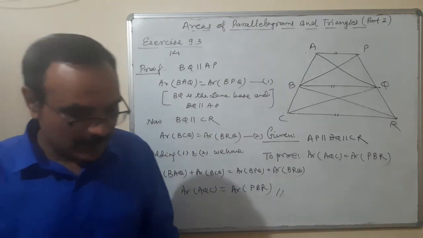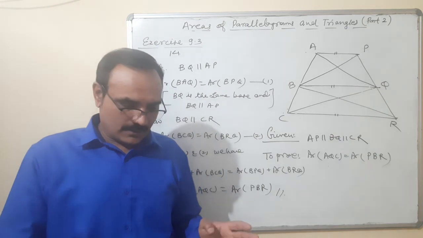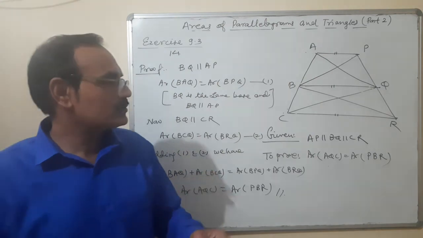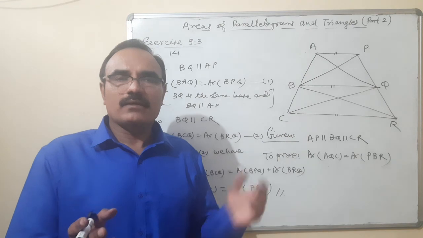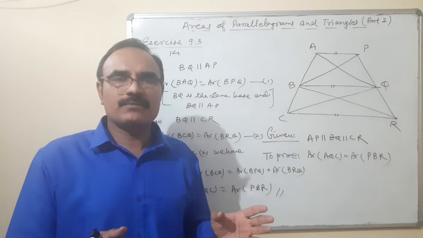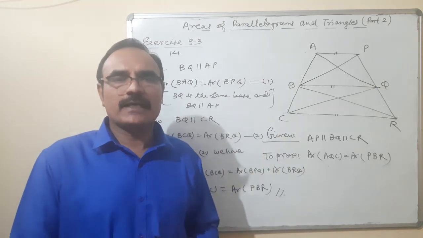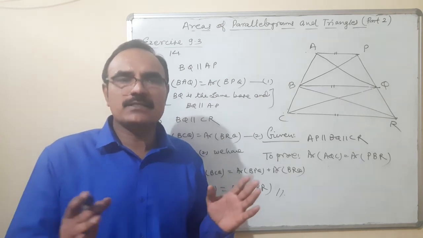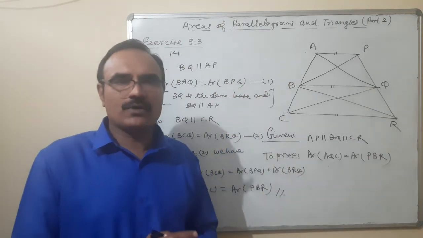Same as the next question, and the next one also follows the same pattern. But remember one thing: there are a total of 16 questions, and in almost all of them I have used two theorems. Number 1, two triangles are equal in areas if they are on the same base and between the same parallels. Number 2, the median of a triangle divides the triangle into two triangles of equal areas. On the basis of these two theorems, we have solved all the questions.